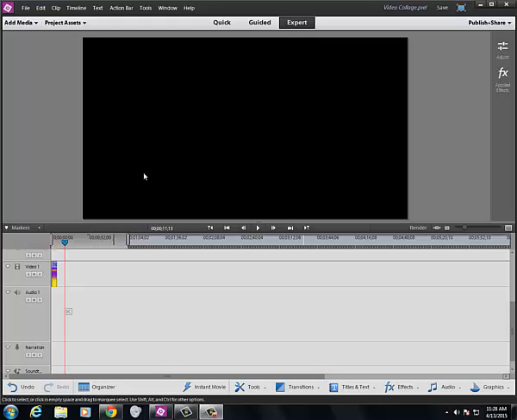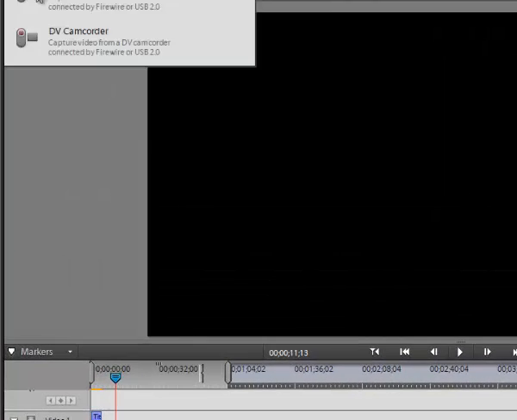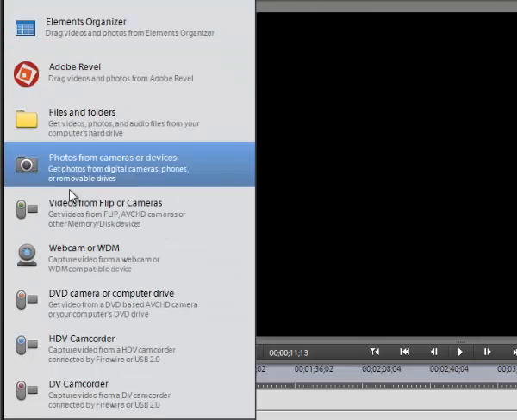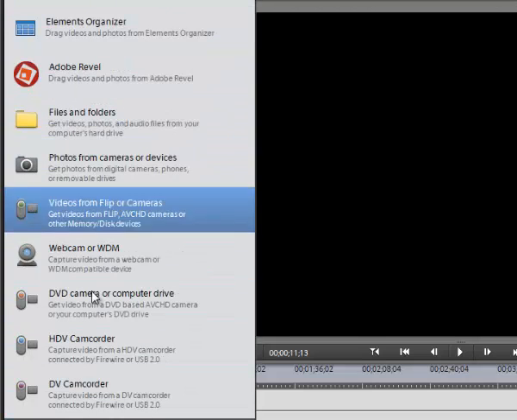We'd like to pull all of the media that you saved last week into our project file. To do that, you're going to go up to the Add Media. From home, you can add media from just about anywhere.